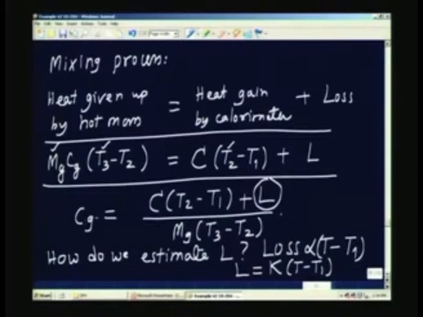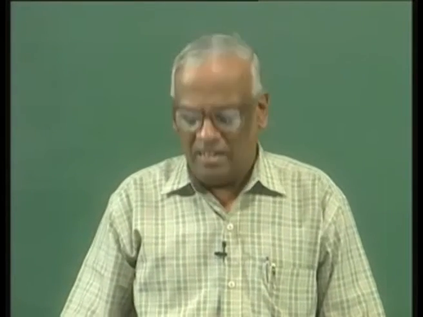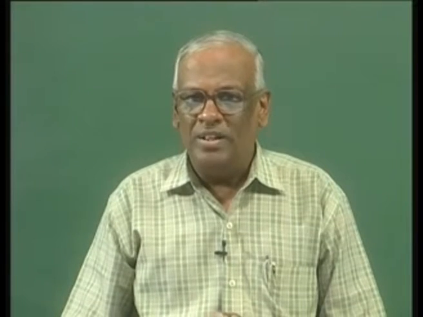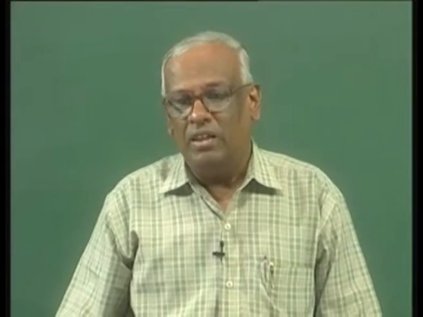So, you see that in this problem, what we have done is identify that there is a little bit of cooling. However well the experiment is performed, however carefully we do it, there is still some little bit of loss. The effect of this loss is taken care of by looking at the cooling process, finding out the cooling constant, and using this cooling constant to estimate the loss during the mixing process, so that the value which we get is much better than it would be otherwise.